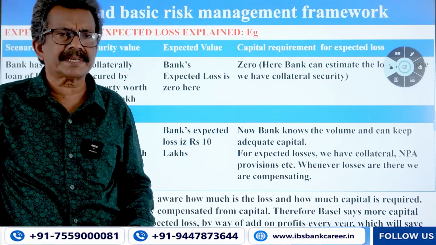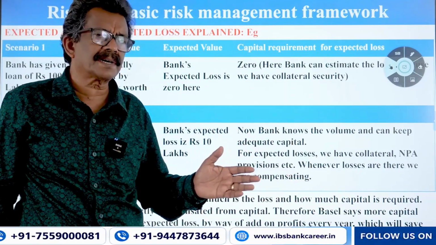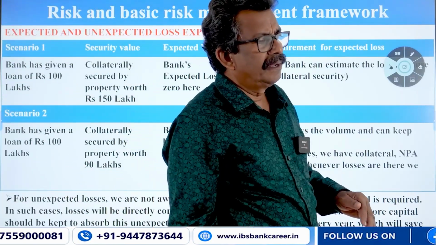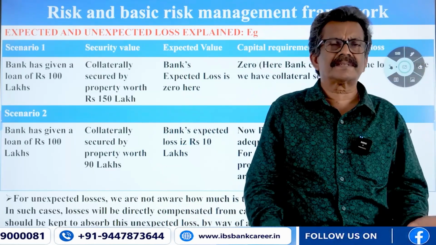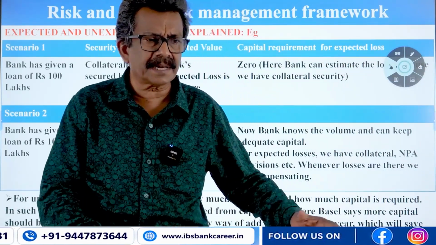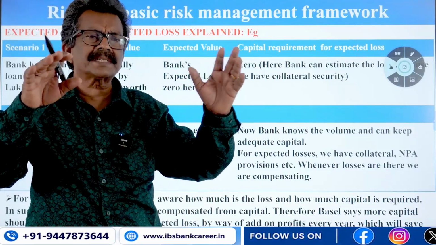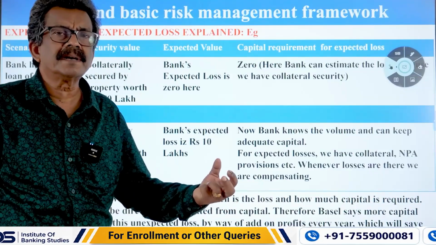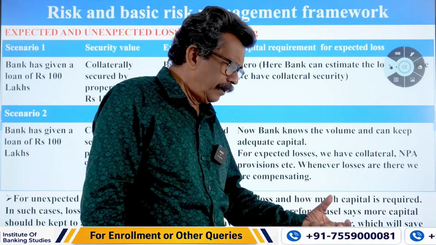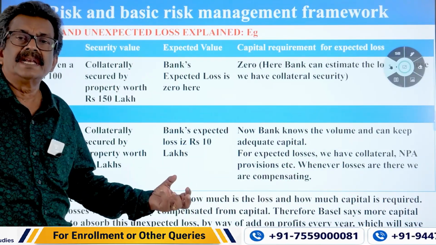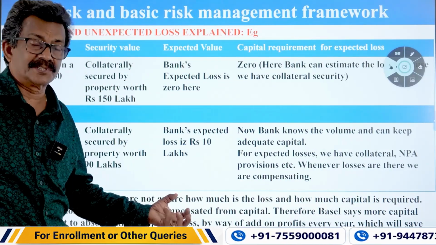All the loss factors have to be accounted for. Like in operational risk, they say they have to use a linear function formula which factors in all the losses happening in the transactions in the bank, all the income generated by the bank. All these transaction levels are taken care of, and they account for it and arrive at the capital level. They have to keep more and more capital to absorb any unexpected loss also.